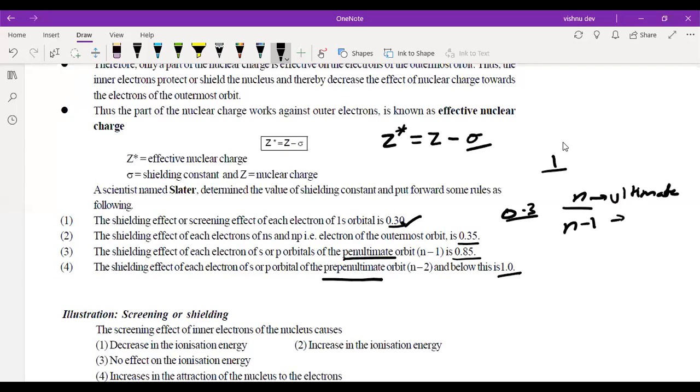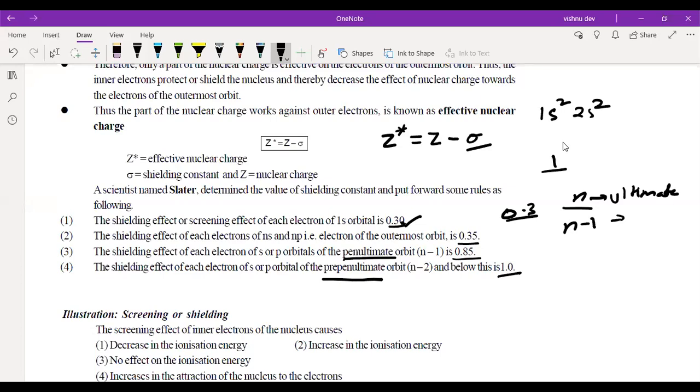Got it? So someone asked me how to find the value of sigma. You just have to count the number of electrons, see which orbit each electron is in, and multiply by that constant. For example, if I have 1s2, 2s2, you don't have to think that 1 is the second last so it should be 0.85.